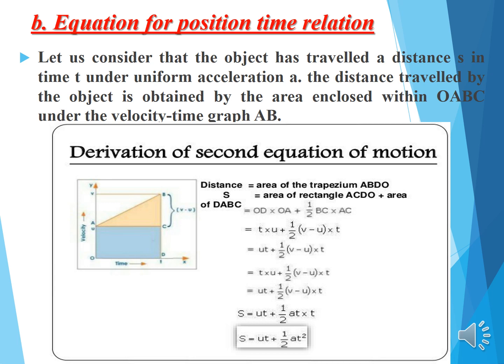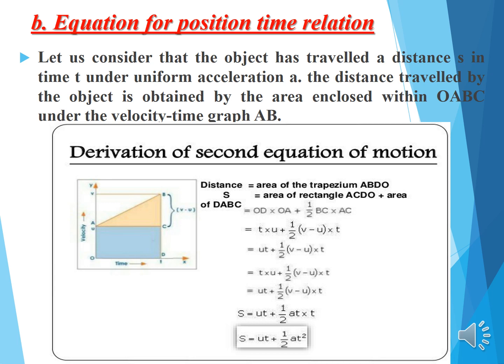So area of a rectangle, that is length into breadth, OD into OA, plus area of triangle, 1 by 2 base into height, BC into AC. Here we can consider OD is equal to T, OA is equal to U, plus 1 by 2 V minus U into T. So UT plus 1 by 2 V minus U into T. We can take V minus U instead of AT, because you know very well in the first equation of motion we calculated A is equal to V minus U by T.